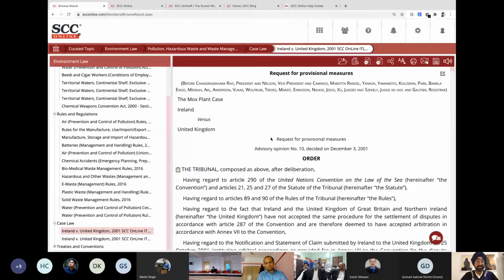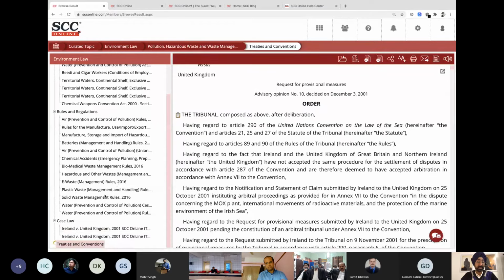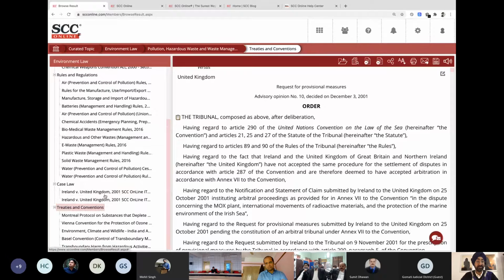So all these things, and similarly treaties and conventions, if there is any treaty related to that topic, will be given. So what is happening is, a long time back, members have been asking for this feature: I want to see the landmark judgments, I want to see the important judgments. So this is an answer to that. I refrain from using the word landmark, because landmark is sometimes misinterpreted. So I'm going to be sticking to the important judgments title for this.